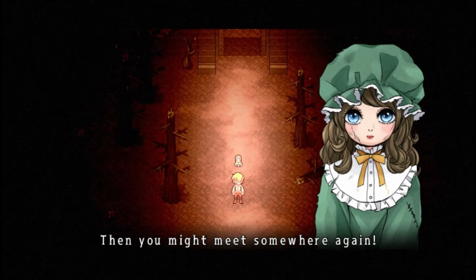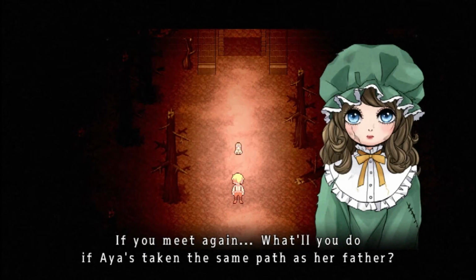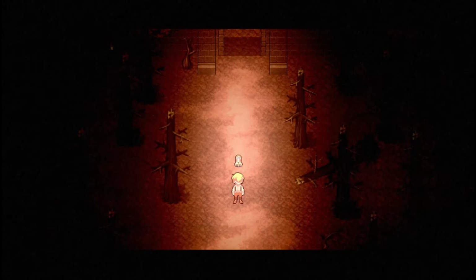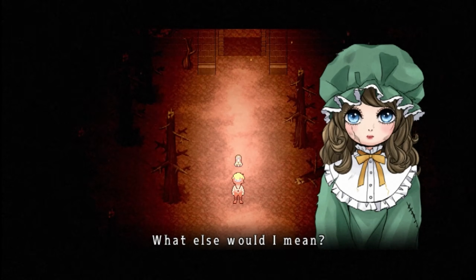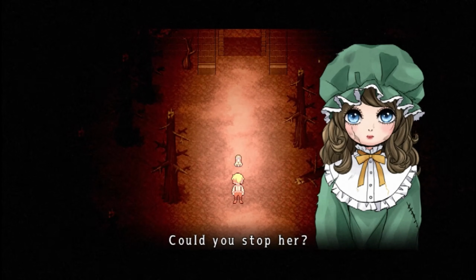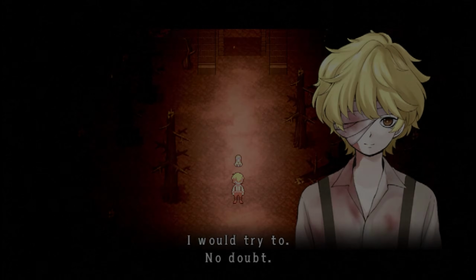Outside the mansion, the boy converses with Aya's doll, who asks if he'll follow Aya and Maria. The boy decides not to, not wanting to be a reminder of their past, and confirms he's not a corpse. The doll suggests that the boy and Aya might meet again through fate and questions what he would do if Aya became like her parents. The boy replies that he tried to stop her and then he sets out on his own, ending the If Mode sequence.